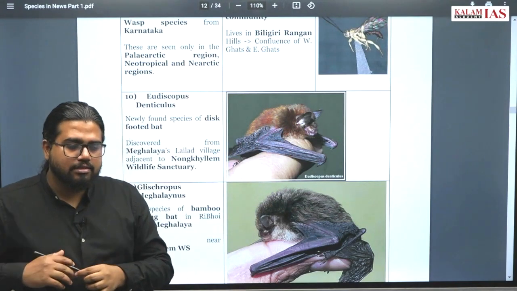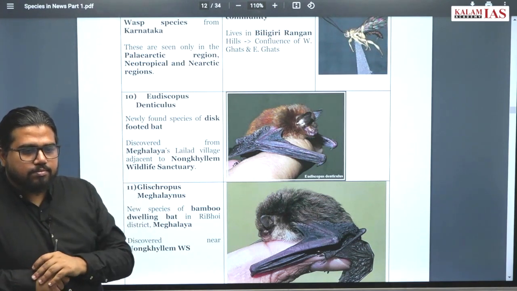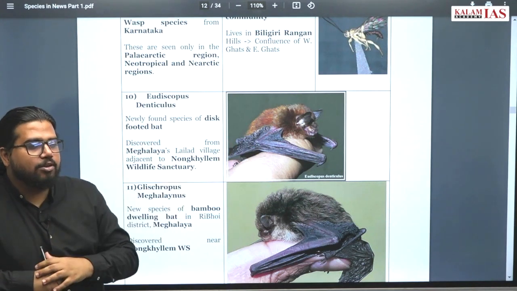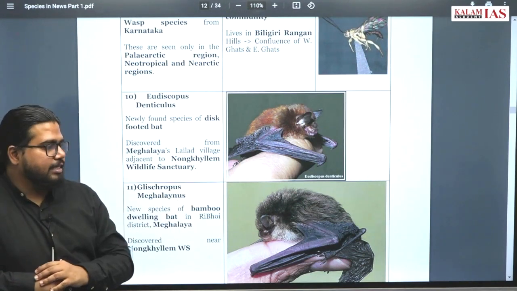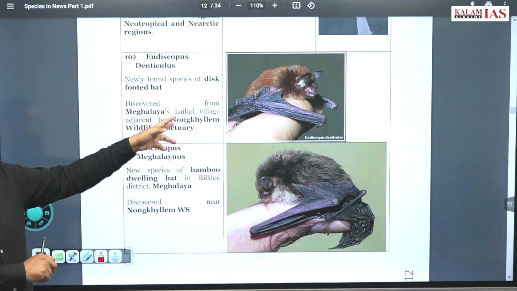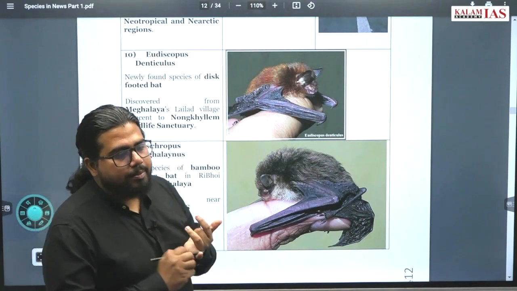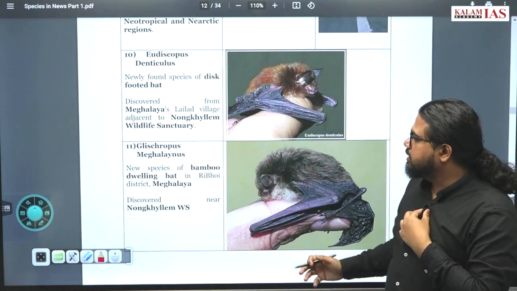What is one more reason? It is not China, it is being eaten. People have been eating it or coming into contact with bats. That is also one of the factors creating issues. Mostly if you see a bat, it will be somewhere in the tropical forest, either in the Western Ghats region or in the northeast regions of the country.